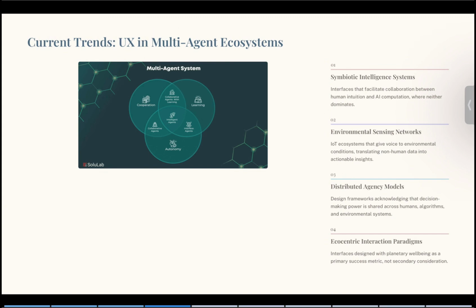Last but not least, ecocentric interaction paradigms: interfaces designed with planetary well-being as a primary success metric, not an afterthought. Together, these trends show how UX is no longer confined to screens. It's embedded in the ecosystem.